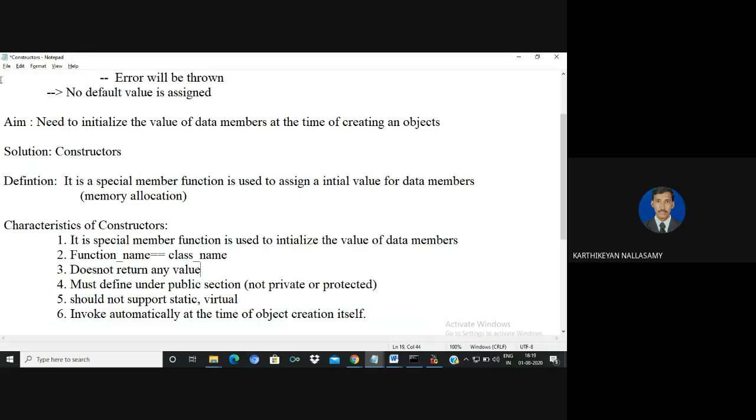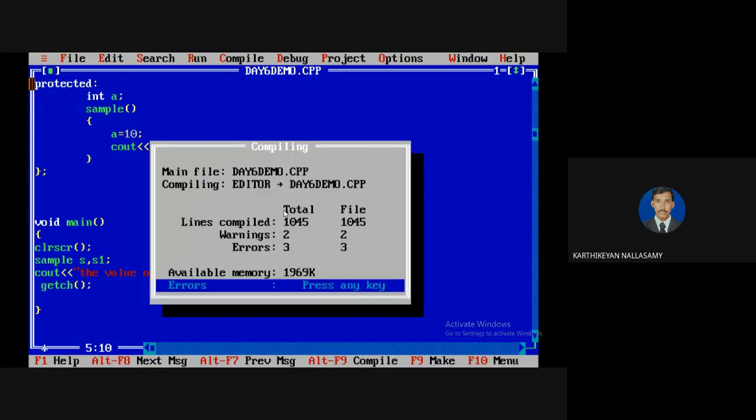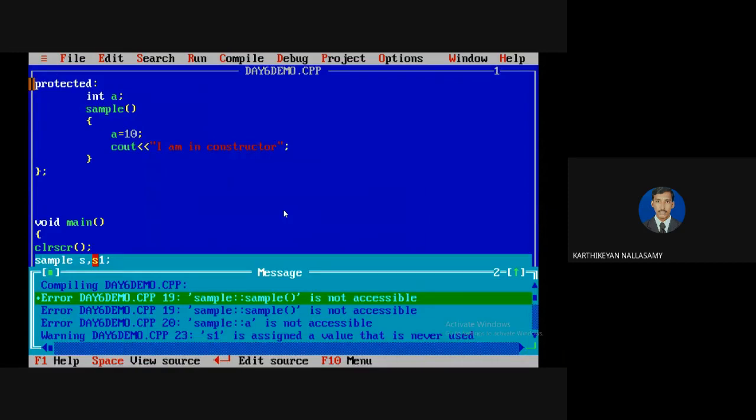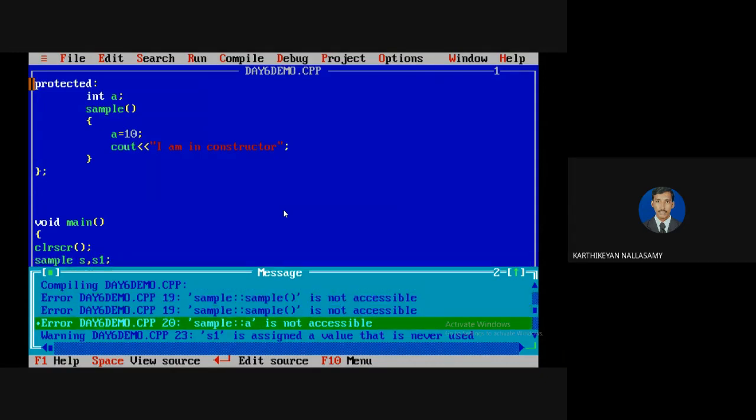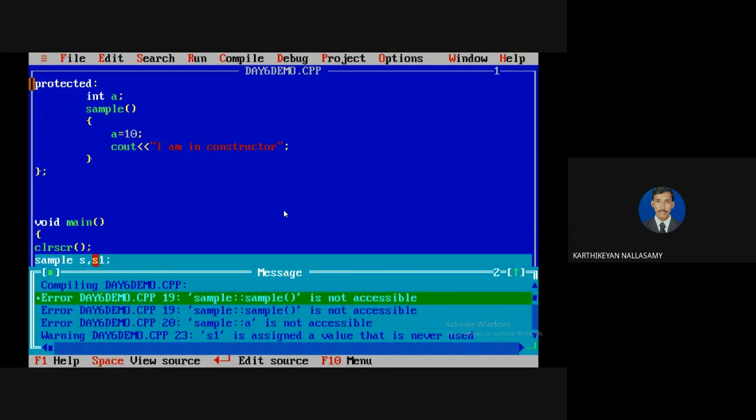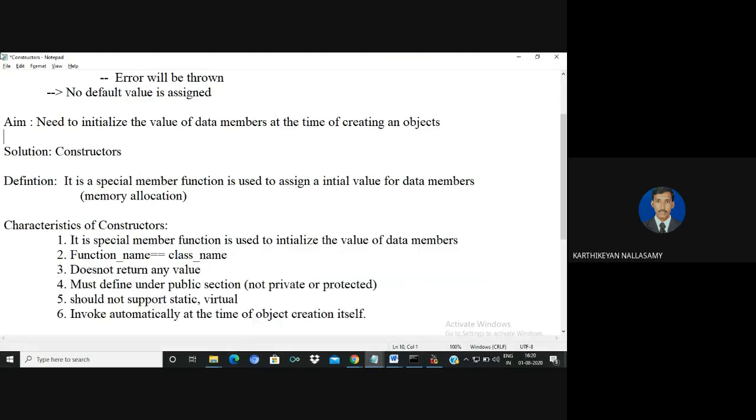And the next one is that it must be defined under the public section. You know that, and I already mentioned it. But if I hide it as private instead of public, or make it protected, you know that you are unable to access it outside. See that it is not accessible. The constructor is shown here twice, so it is private. Because it is private, we are unable to access it. So private and protected are unable to access. So we have to define it only in the public section, and go to the next one, it should not support